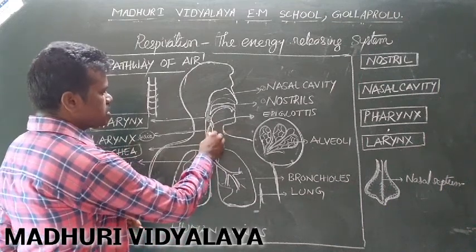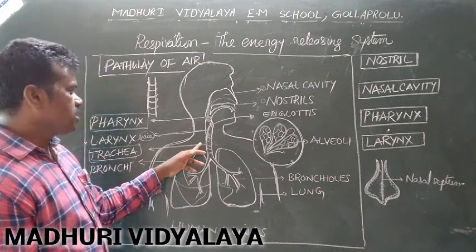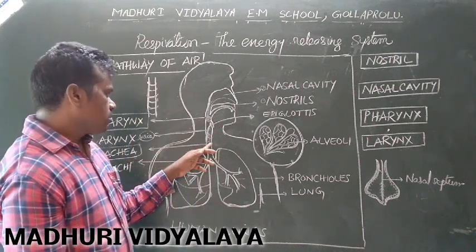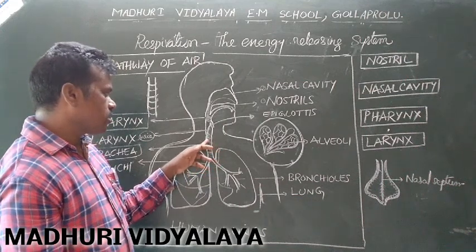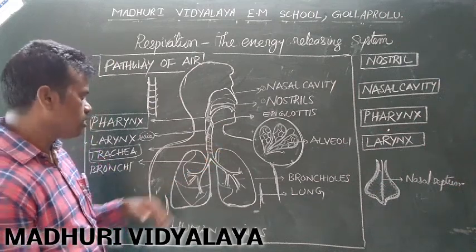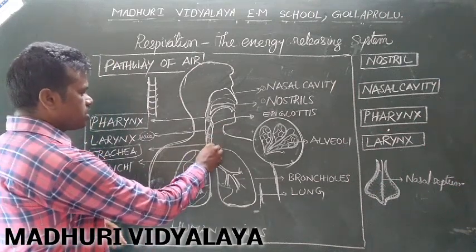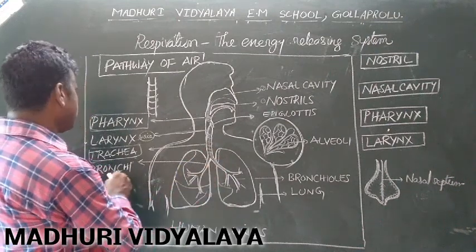Then air enters into the trachea. How is the trachea protected? The trachea is protected from collapsing and damaging by the C-shaped cartilaginous bones. Okay, clear? Then the air enters into the two lungs through the bronchi.